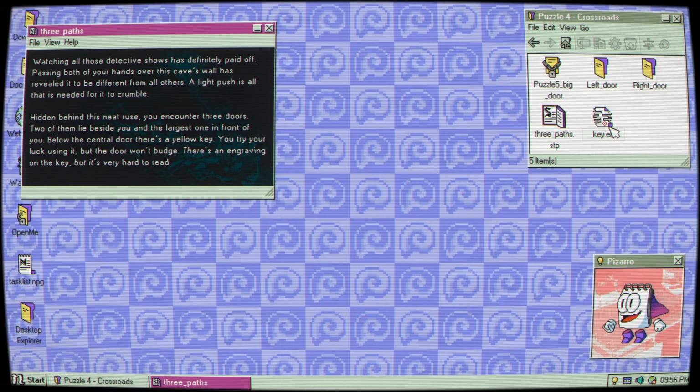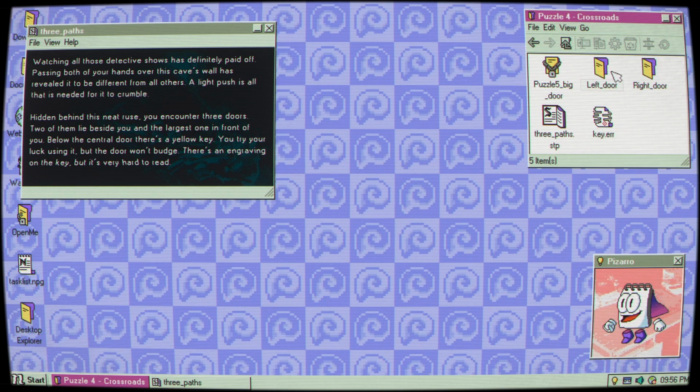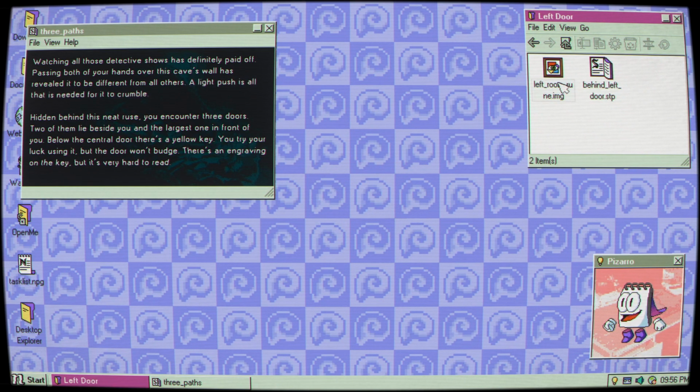Okay. Well, let's try to click on key. Uh-oh. File system exception. Could not open the file. Contents may be corrupted. We've got a corrupted file here. Well, let's look at left door.